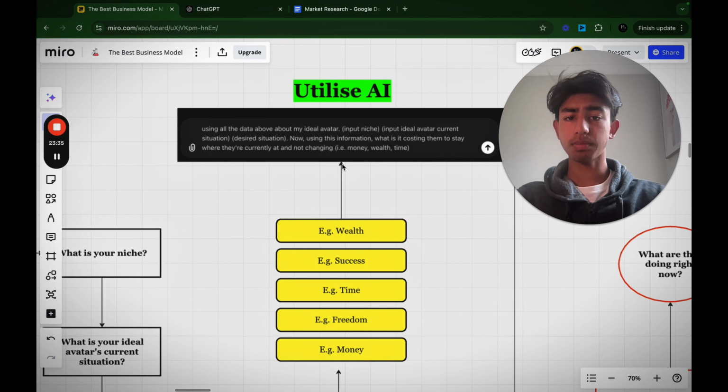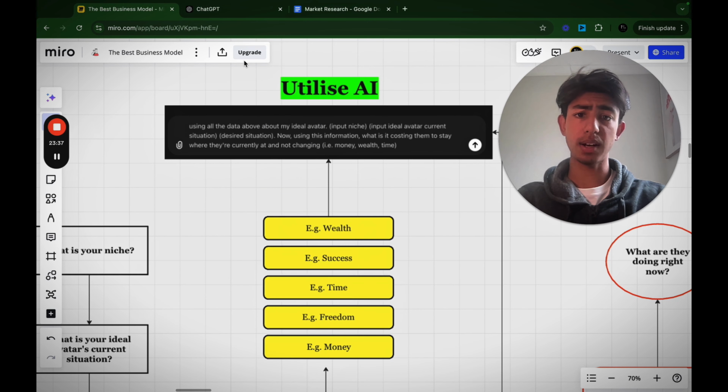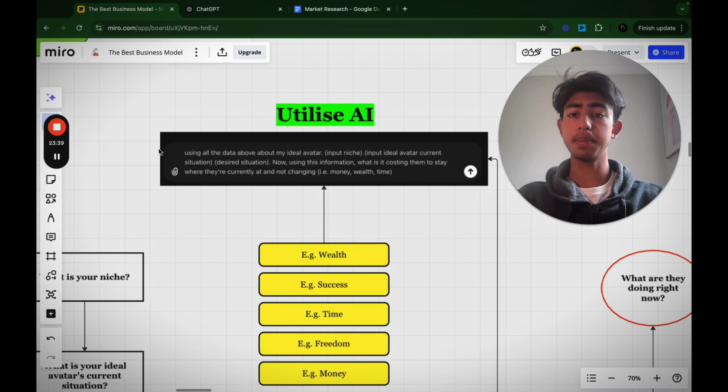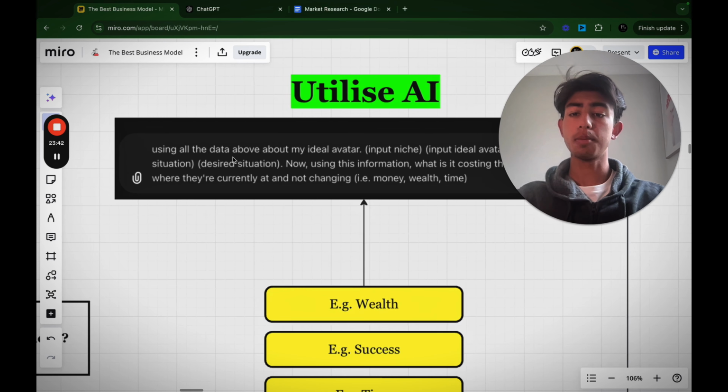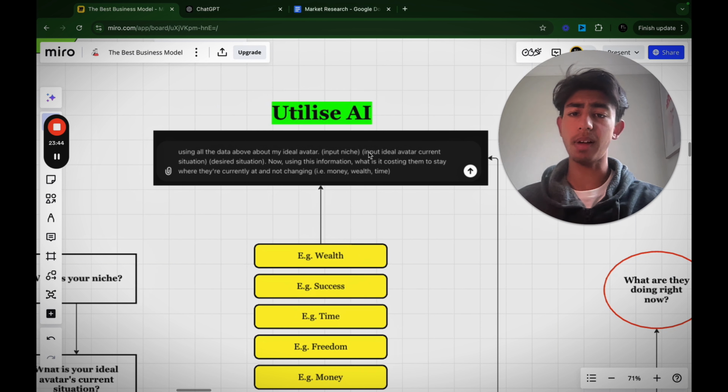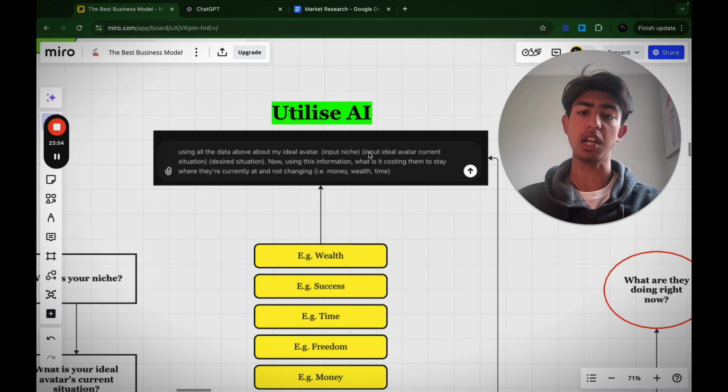Right. So I want you to utilize all the data from step one, and I want you to put it into ChatGPT and use this prompt. The prompt is basically using all the data about my ideal avatar. I want you to input the niche sentence, input the ideal avatar, current situation, desired situation, and say, now using the information, what is it costing them to stay where they are currently and not change?